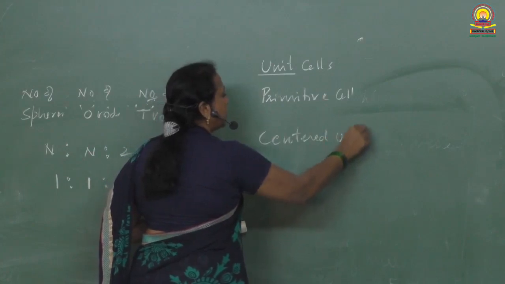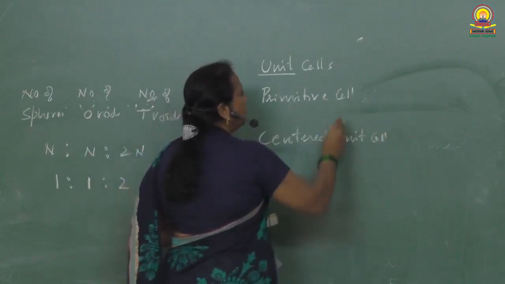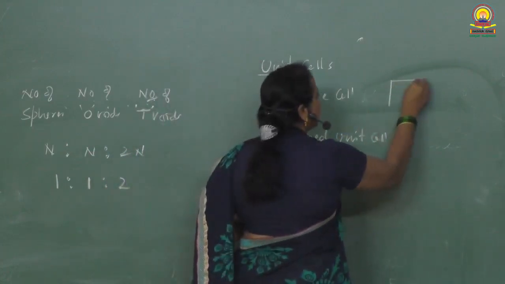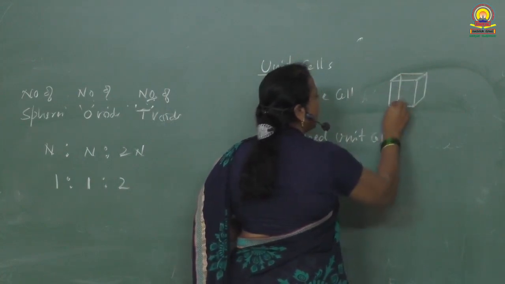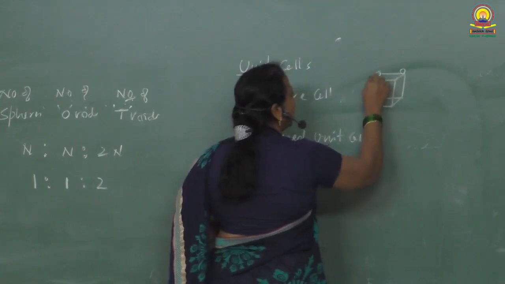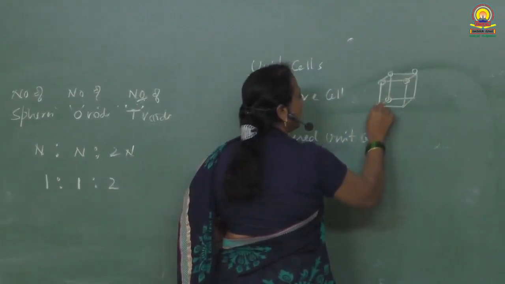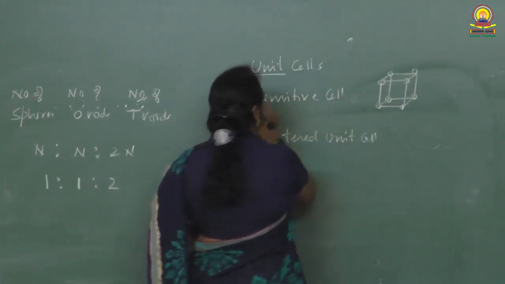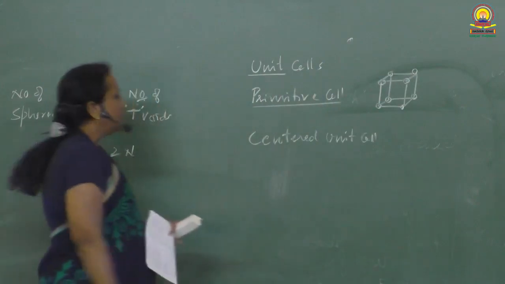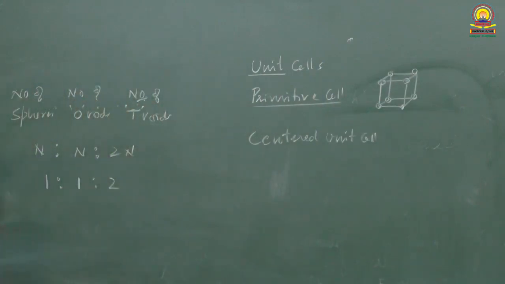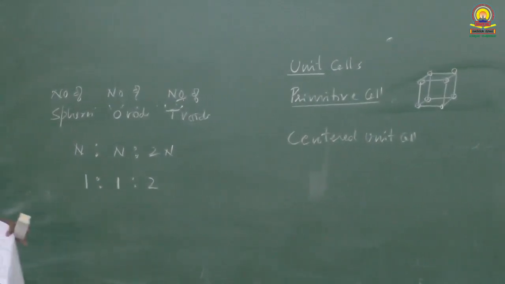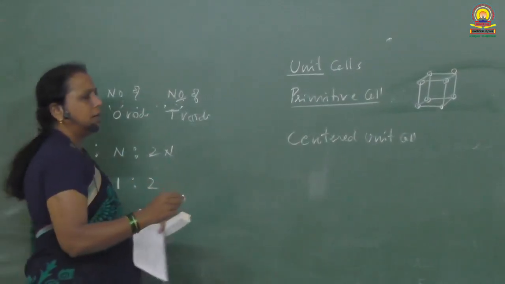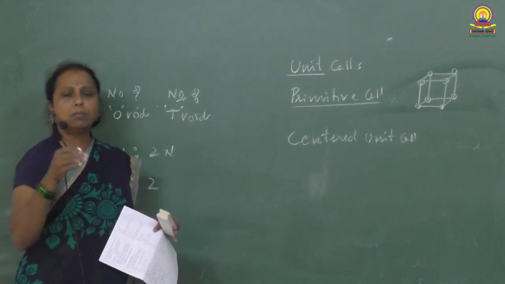In primitive unit cell, the particles occupy the corners of the unit cell. Particles are present only at the corners of the unit cell, like this. We call this a primitive cell. While in case of centered unit cell, the particles are present at the corners as well as at the center of the face or at the body.